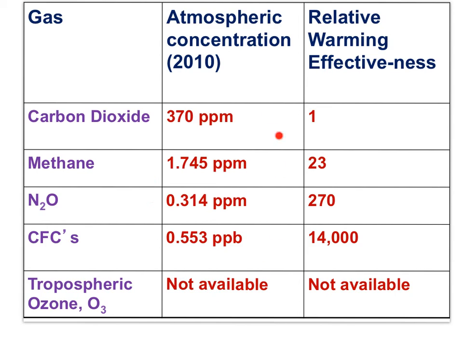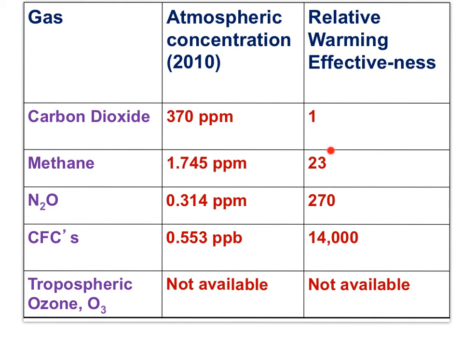This table provides 2 different types of information. The central column provides an indication of the concentration of 5 greenhouse gases in the atmosphere. You have to examine units carefully: parts per million, parts per billion. Carbon dioxide has a higher concentration than any of the other 4 gases in the atmosphere. But the right column provides information about the relative warming effectiveness. Methane and dinitrogen oxide and CFCs have far higher abilities to absorb long-wave radiation.